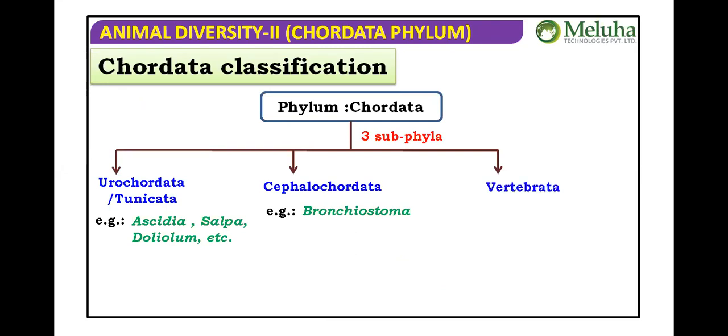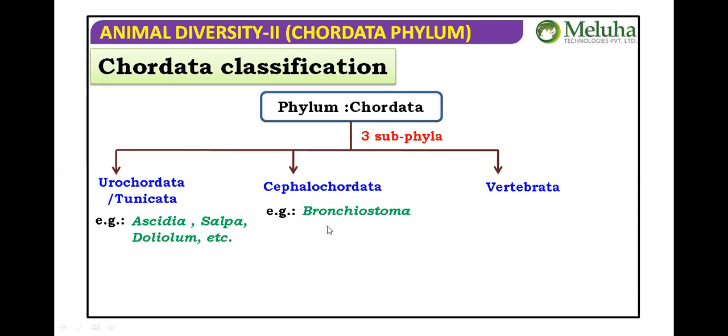In Urochordata or Tunicata, the examples are Ascidia, Salpa, and Doliolum.